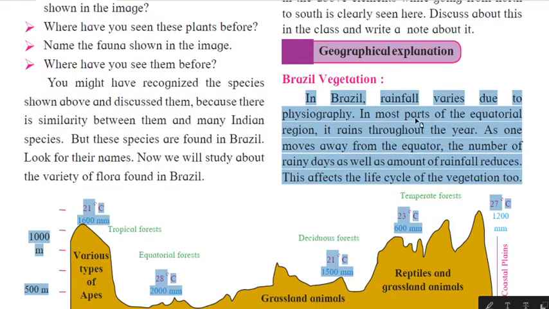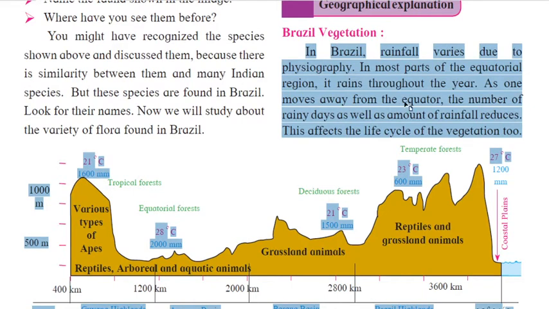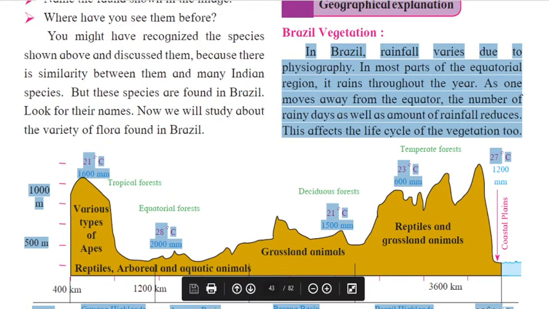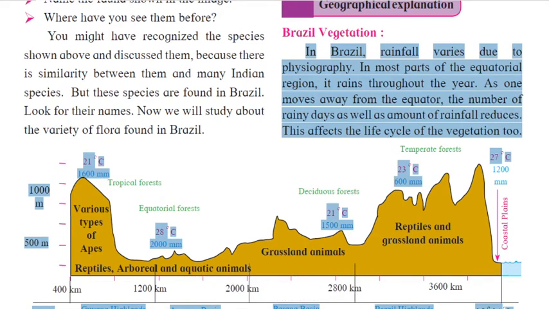In most parts of the equatorial region it rains throughout the year. As one moves away from the equator, the number of rainy days as well as the amount of rainfall reduce. You know very well. So here it is telling us that because of the land structure in Brazil, there is a lot of difference in rain. In the equatorial region near the equator, there is rain throughout the year.